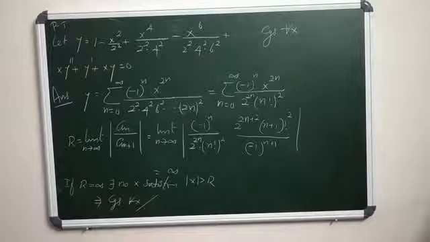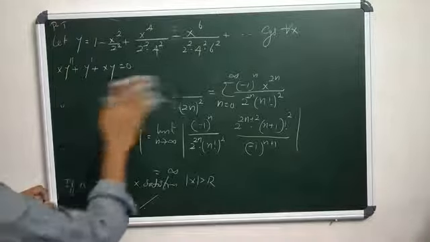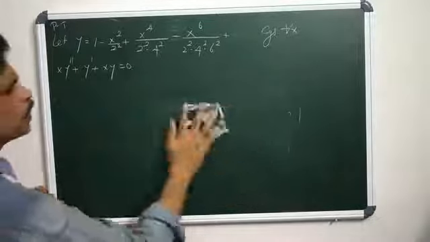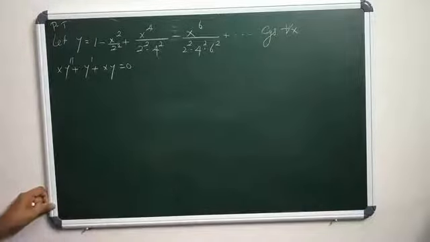So come to the second part. The second part is immediate. You can prove that the series satisfies the differential equation x y double dash plus y dash plus xy equals 0.